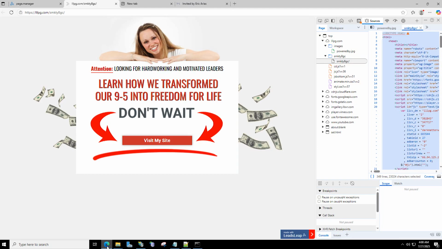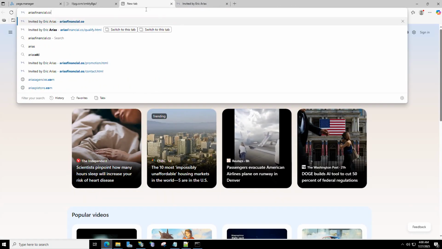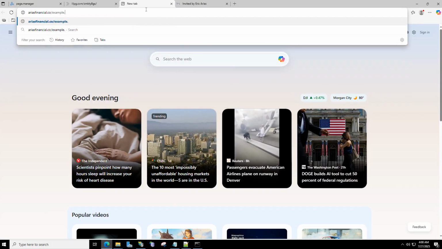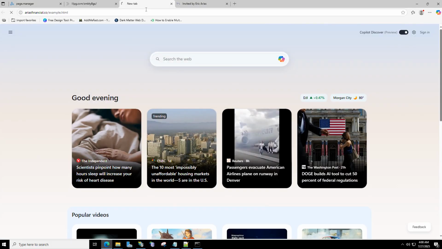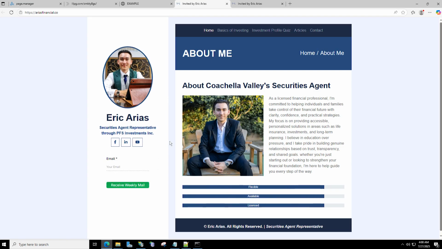So now let's say I go to ariasfinancial.co/example.html. When I go to it, it's going to go ahead and load my page. See, I called it example in the tab. I didn't add a favicon, so it's showing the globe. If I did, it would have been something like this AF here. And now, if you notice on the bottom right, there's no watermark because we deleted it. And now if I click visit my site, it'll do the same thing and take you here.